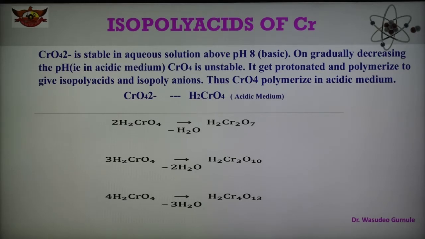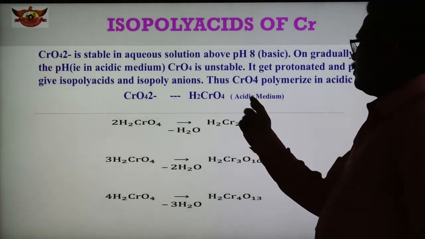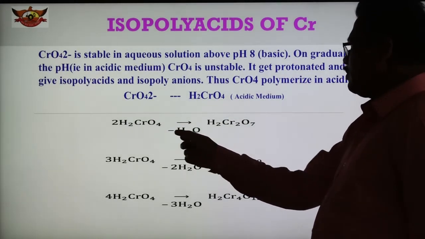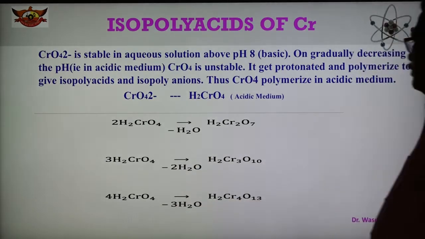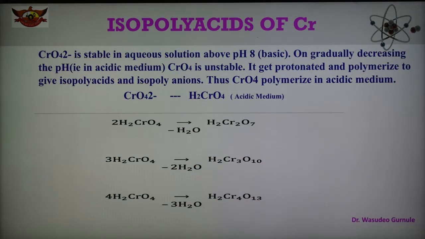So this is the polymerization reaction step by step. This is the compound formed in acidic medium. This compound now undergoes an elimination of water. Here is elimination of 2 water molecules, here elimination of 3 water molecules, and we get the different polyacids as an example shown here. So this is where we obtain different types of polymerized compounds.